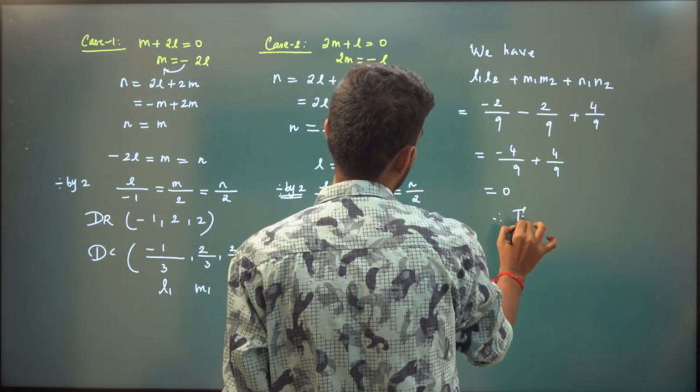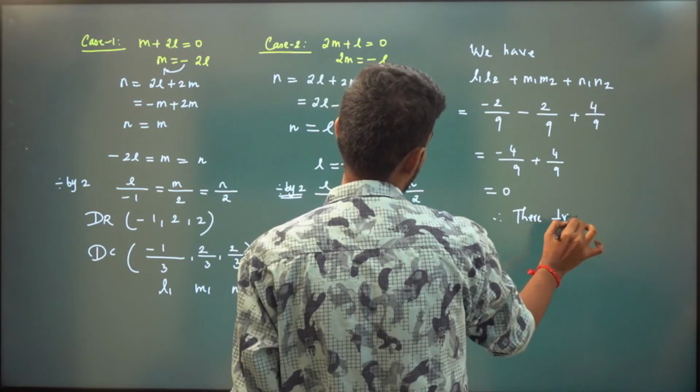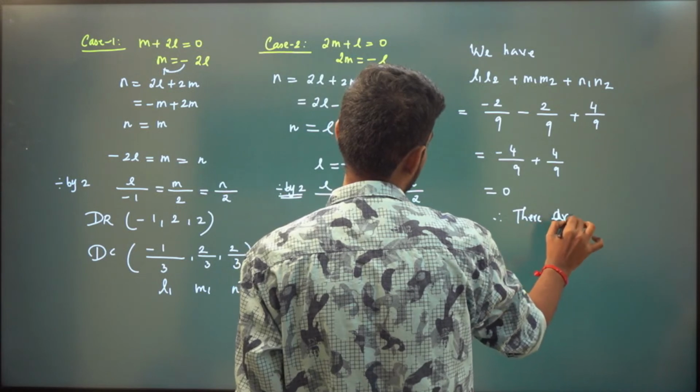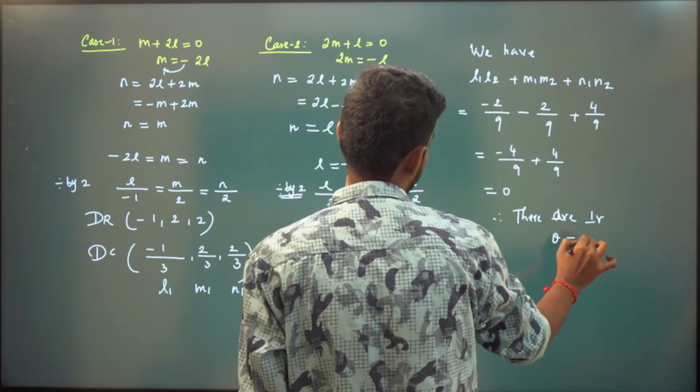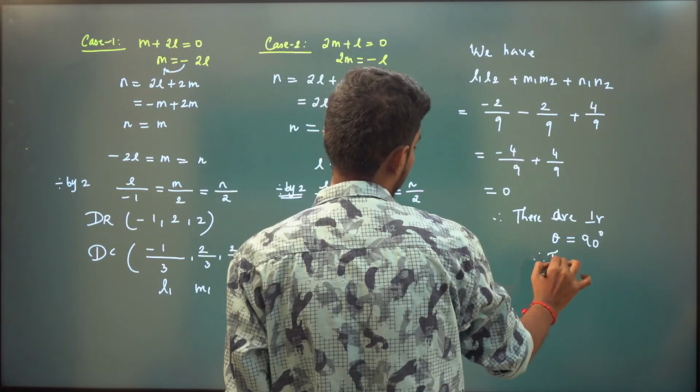So therefore they are perpendicular. They are perpendicular. That means theta is 90 degrees. So therefore they are at right angles.